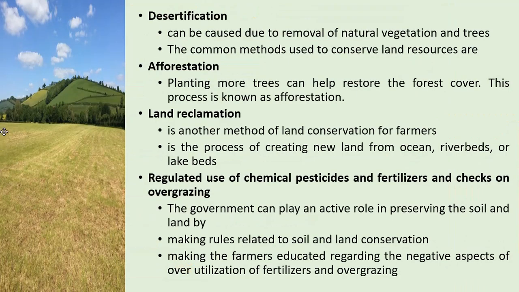Now, desertification. Desertification is caused due to the removal of natural vegetation and trees. When we cut the tree, the soil of that region gets loose. As you know, roots of the trees hold the soil tightly. And when we remove that natural vegetation, the soil of that region becomes loose, and